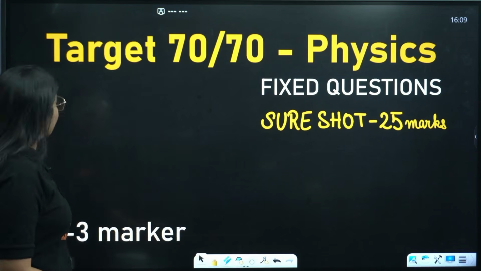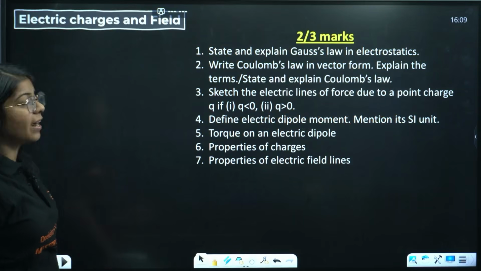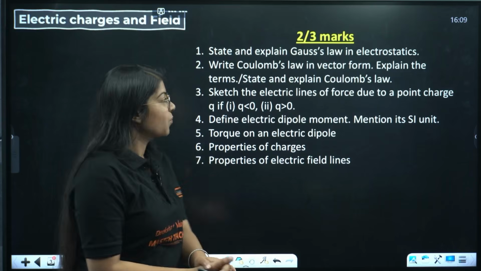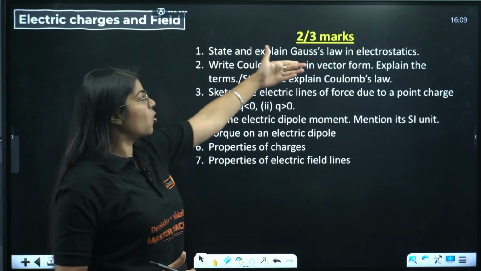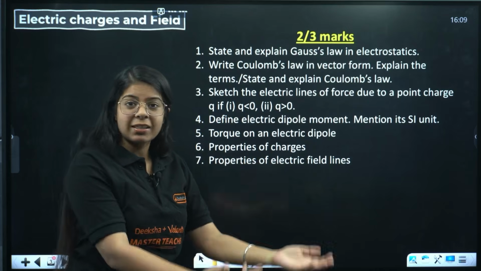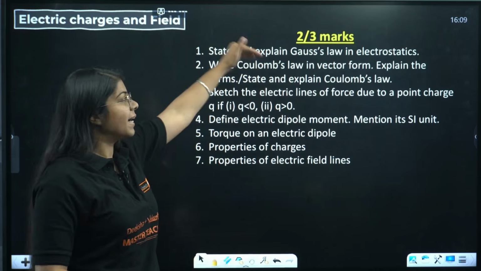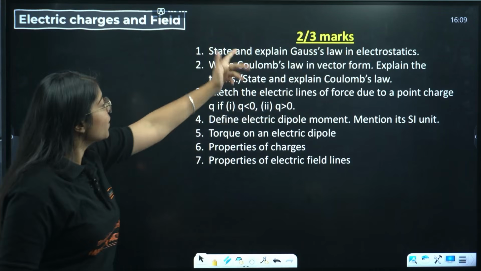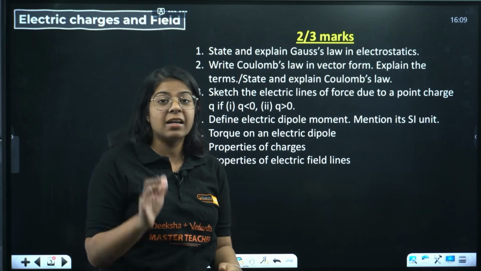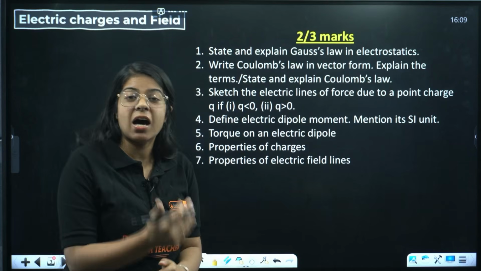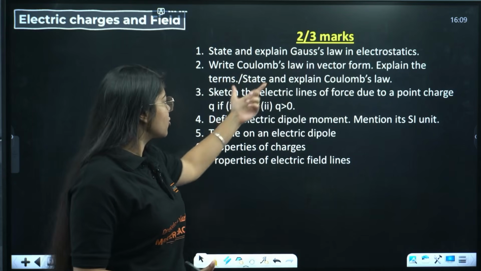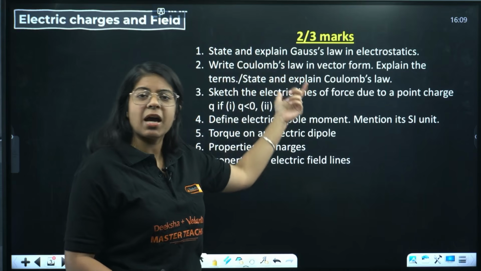Okay, so first, starting with electric charges and fields, in this video we will be seeing 2-3 marker questions. First is state and explain Gauss law in electrostatics. We all know how important Gauss law is. We did the applications, but for 2-3 markers, state and explain will be enough. Similarly, write Coulomb's law in vector form. The vector form of Coulomb's law is again a very important and very asked topic. Explain the terms, state and explain Coulomb's law, these questions can be asked in both ways.